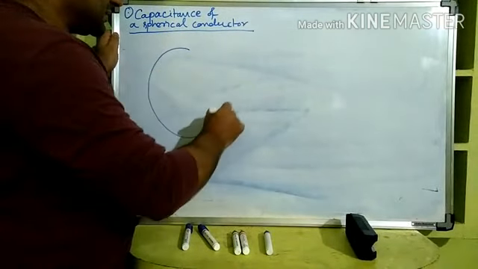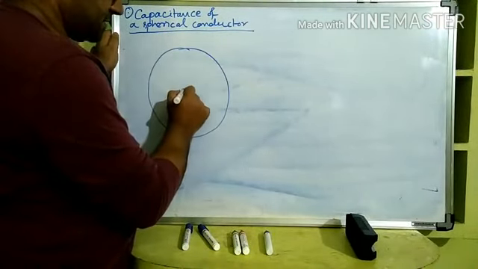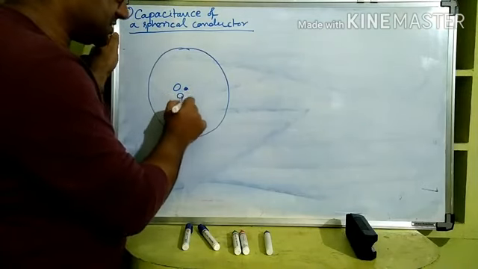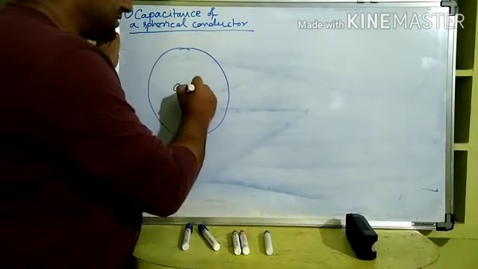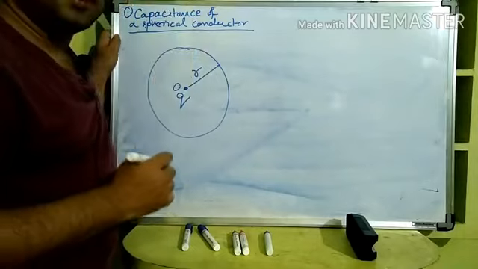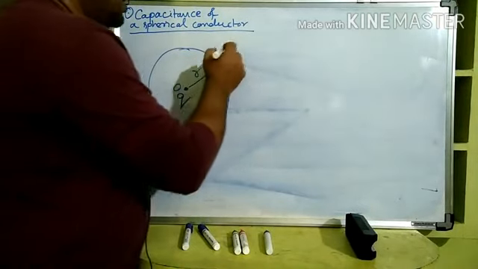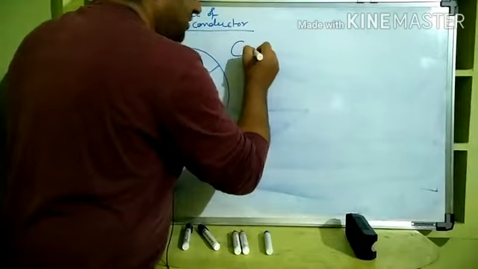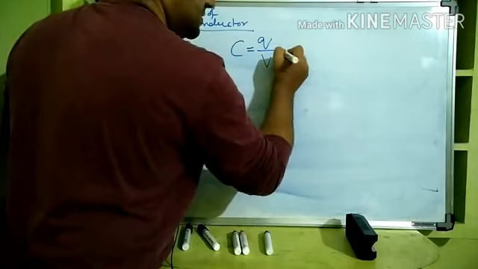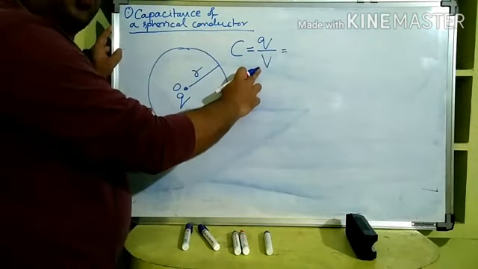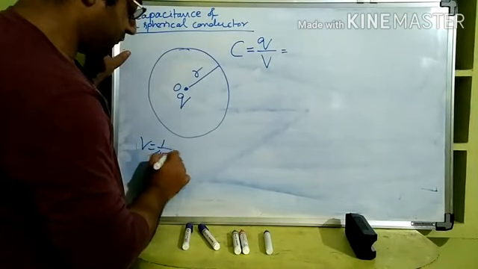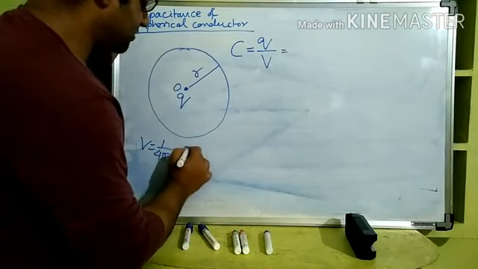Now imagine one spherical conductor. Let us say O is the center where Q charge is there, and let us say the radius of the spherical shape is R. Radius of the spherical conductor is R. Then what is the capacitance of this conductor? C is equal to Q by V. Simple. But we have already learned what V is. What is the V formula? Somebody will say V is equal to 1 by 4 pi epsilon naught Q by R.